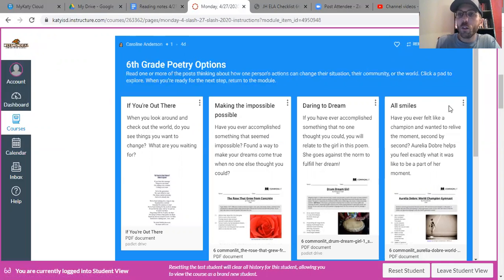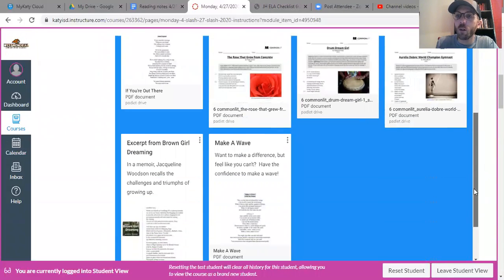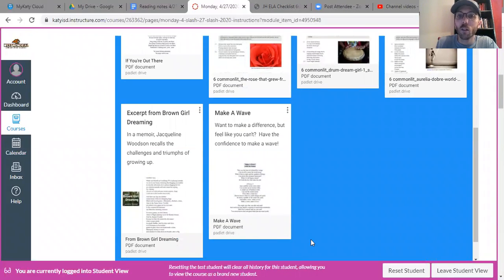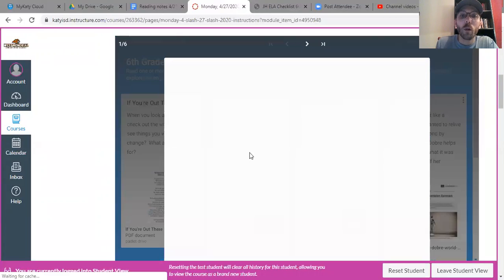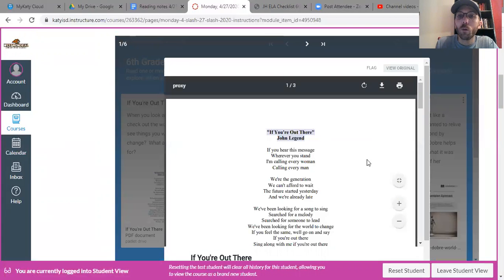Anyway, as you can see, the way this is worked out, we have all these little boxes here. These boxes represent one different poem each, right? So we have 1, 2, 3, 4, and scroll down here, 5, 6 poems here. If you want to open these poems and pull them up, you can click on these 3 dots here. Click expand post. It'll pull up the poem here.